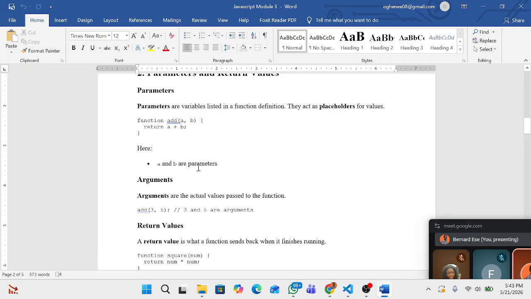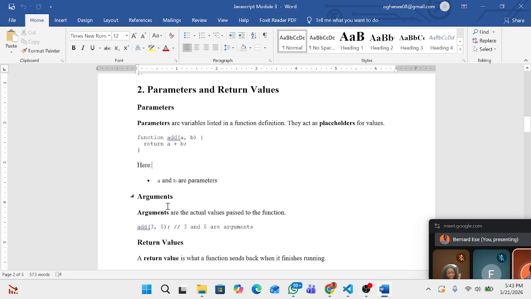A and b are parameters. Arguments are the actual values passed to the function.